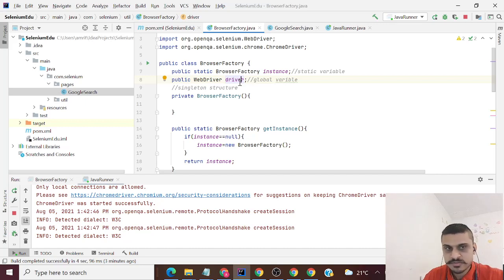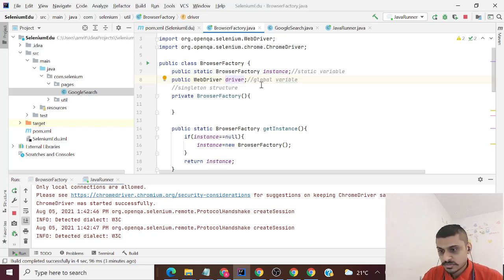If you define a variable as ThreadLocal, it will not be shared between threads. It will move to a thread local memory, wherein every thread will have its own copy of that variable. Here you have created a global variable and you need it globally, so you cannot make it a local variable.